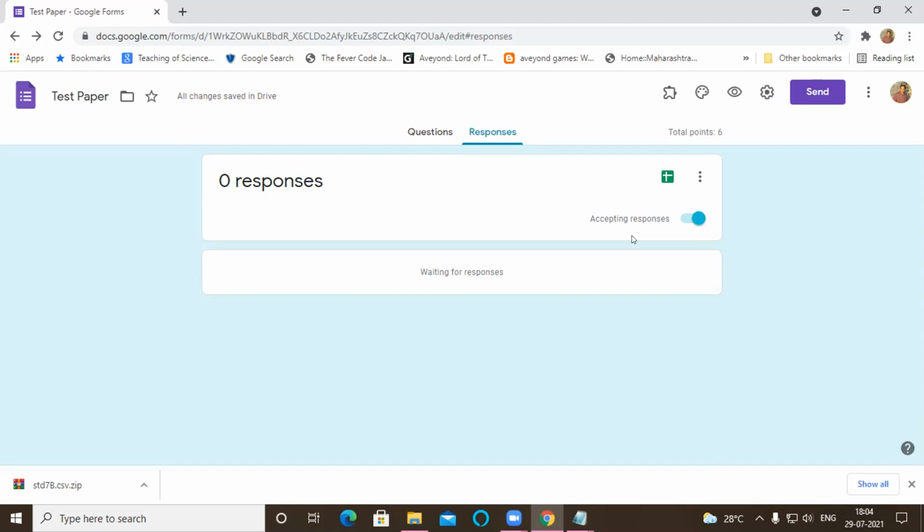I will show you that you have to do it from Google Drive. In Google Forms, you cannot copy the form and make another copy of it directly, but you can duplicate the form with the help of Google Drive. I will show that. Acha. Okay. Wait, I will share my mobile screen.